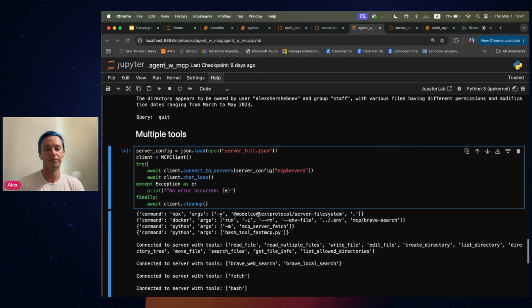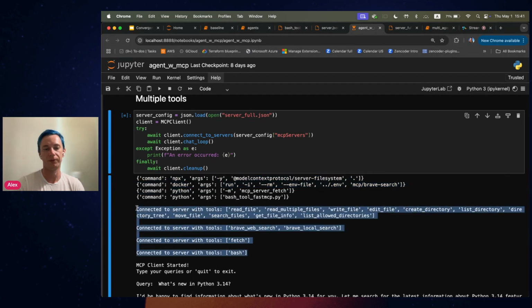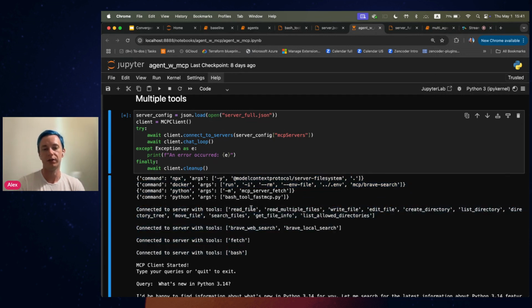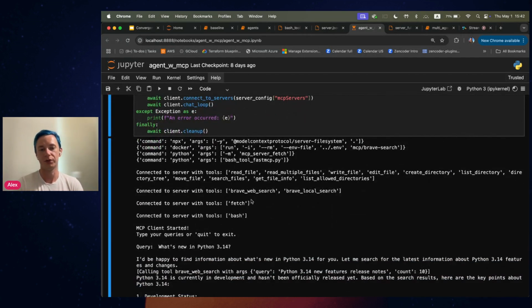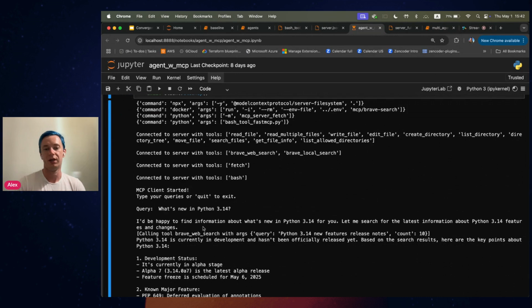So let's see over here, the LLM, or the MCP client, was able to connect to a few tools, which I just mentioned. It got a bunch of file manipulation tools or even directory manipulation tools, right? It can create directories, list directories, and so on. It can move files, it can do web search, and so on. And with that, we can essentially just ask the LLM to perform any actions using those tools, right?